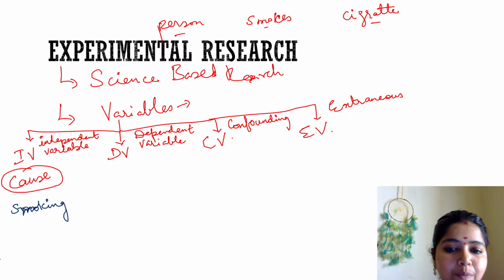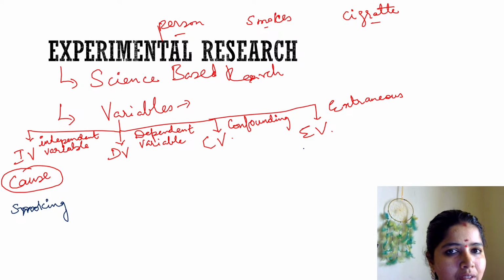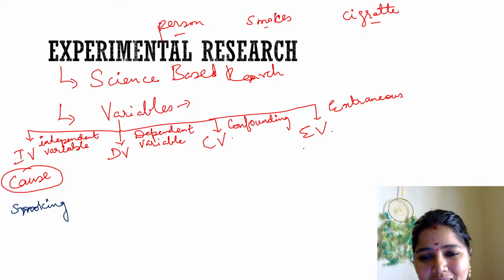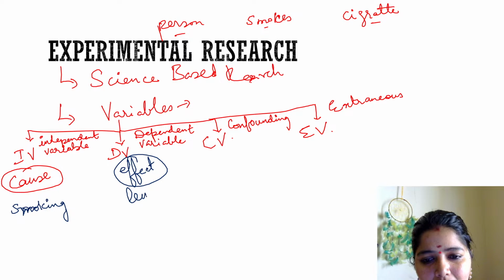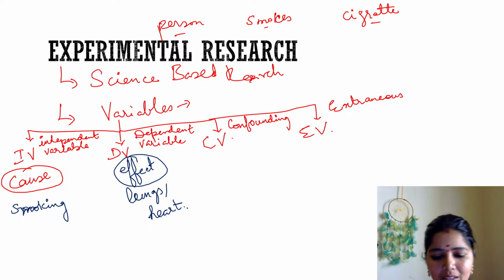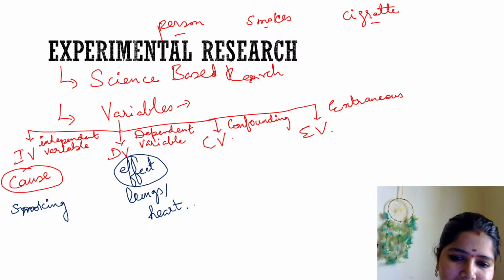What is the dependent variable? When a person smokes, what will happen? His lungs will be affected. The effect can be seen on the lungs or heart. Lung disease, heart disease.